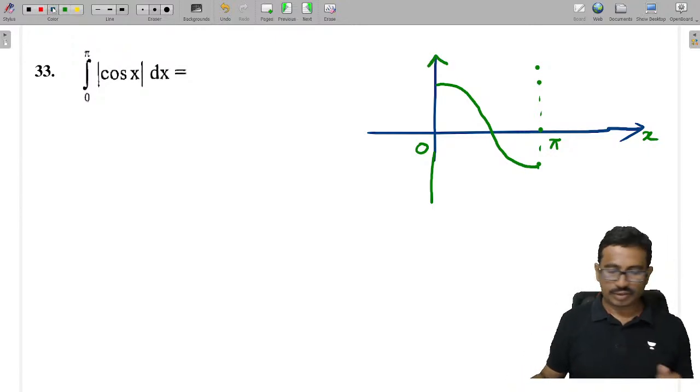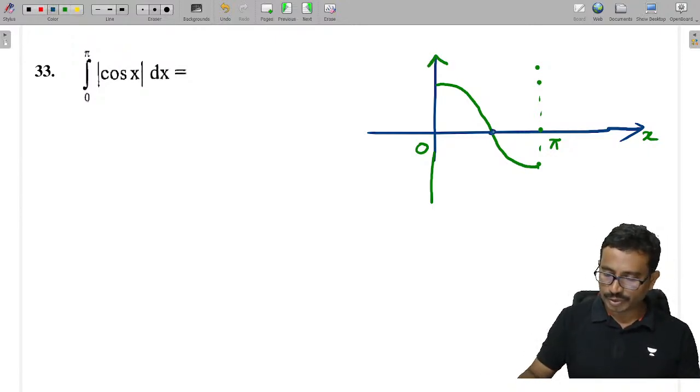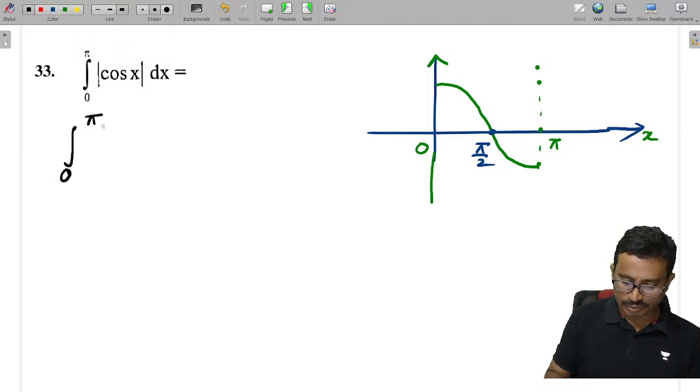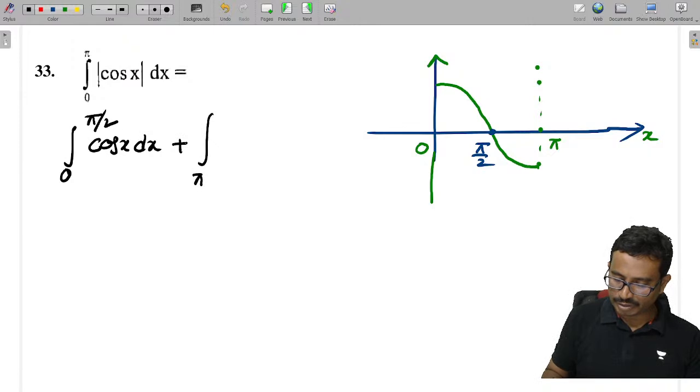Now cos function between 0 to pi by 2 is positive. So from 0 to pi by 2 it is cos x only into dx, and plus from pi by 2 to pi the value is minus cos x into dx.